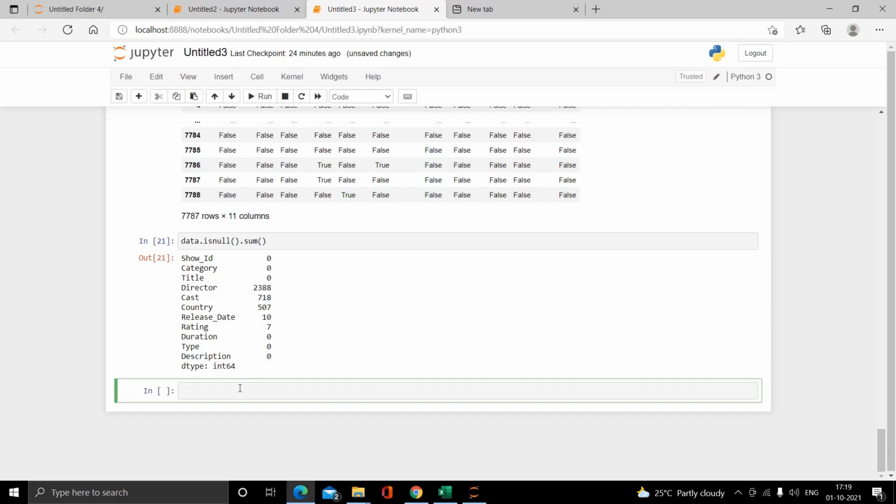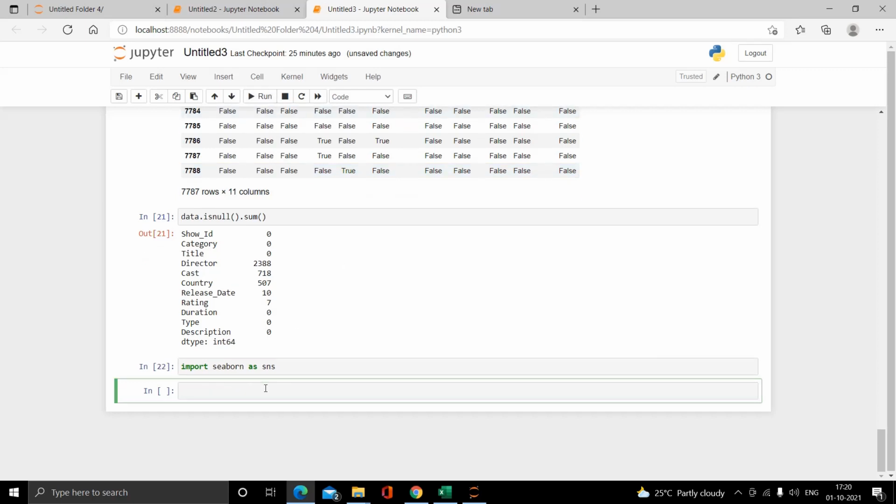Now our next task is to show those null values with the help of a heat map. For that, first of all I have to import the Seaborn library. The command is import seaborn as sns.